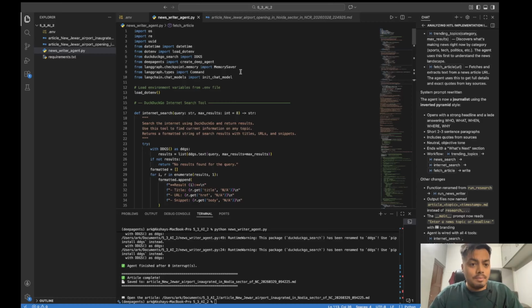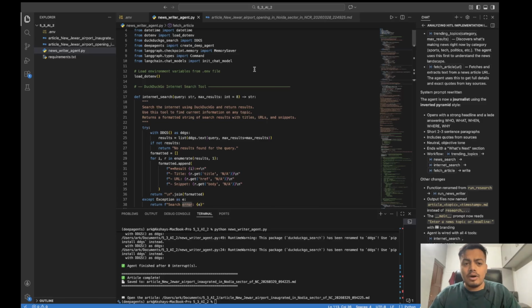So we first imported our packages. I went with .env for my configuration details, DuckDuckGo for my search engine. I told you about deep agents for creating my agent. I'm using the create deep agent class, and LangGraph's memory saver, though it's not being used here. I've kept it because I will be implementing HITL later on, maybe extending this agent or some other agent. This agent is not on the HITL side. So the code is in place. You will see it commented. Some init chat model to initialize the model.